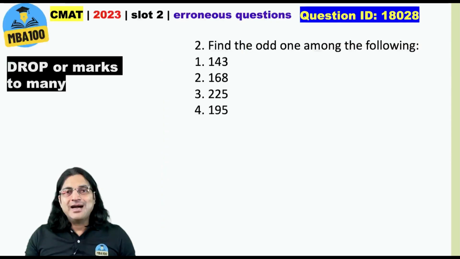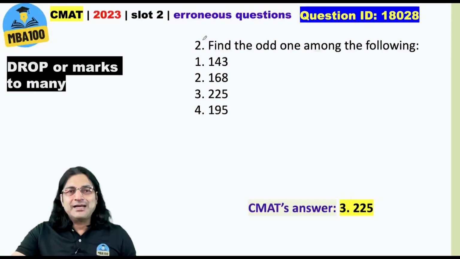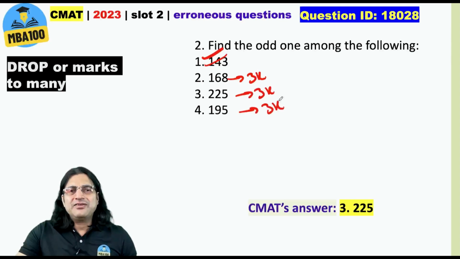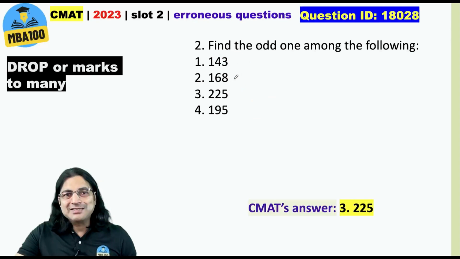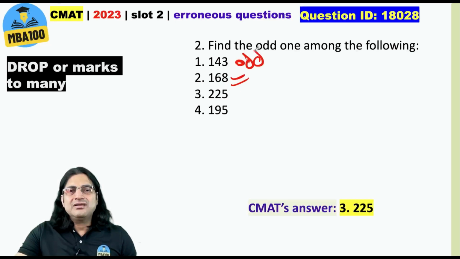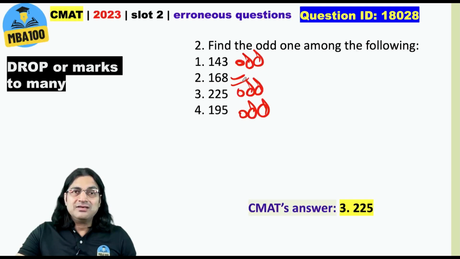Now here, find the odd one among the following. And the given answer is 225. There can be two reasons for them giving 225. But my case is that the answer is 143. Why? Because this is a multiple of 3, this is a multiple of 3, this is a multiple of 3, this is not a multiple of 3. Is that odd one out? My second answer is 168. And why? Because this is an odd number, this is an odd number, this is an odd number. 168 is the only even number. So this even number is odd one out.